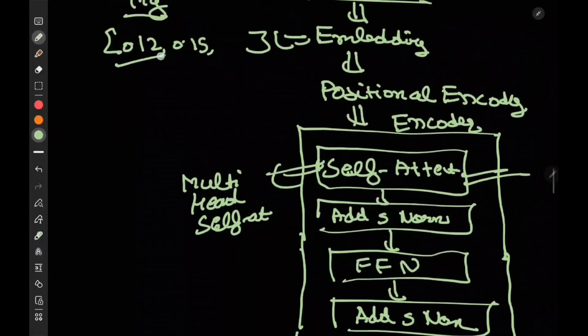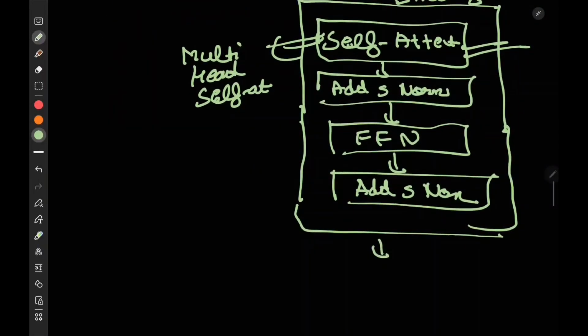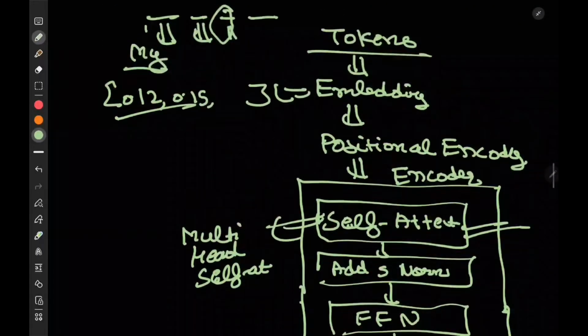But generally, once you give it a particular token, what comes out is a token embedding which has the semantic meaning of that word. Once we get it for all the words, my name is Jatin, we can apply max pooling or mean pooling to get the average of all the embeddings.